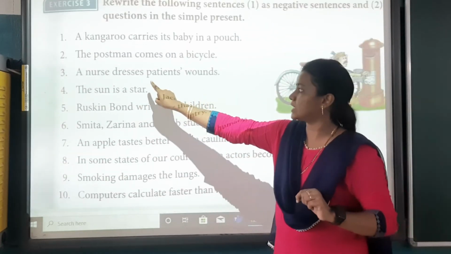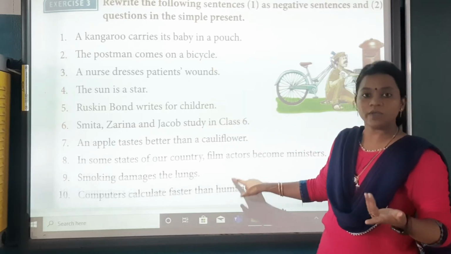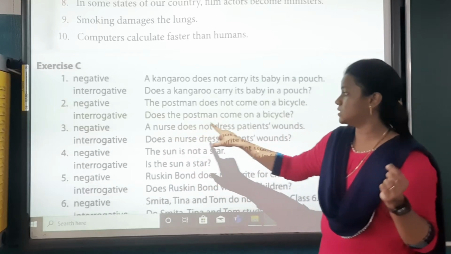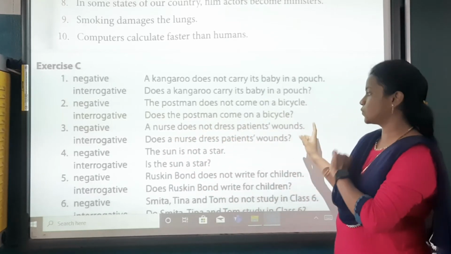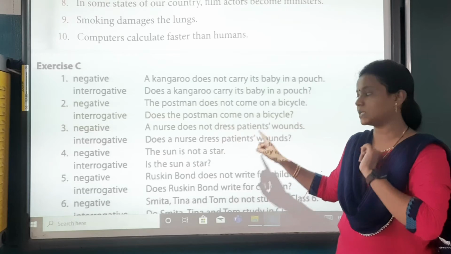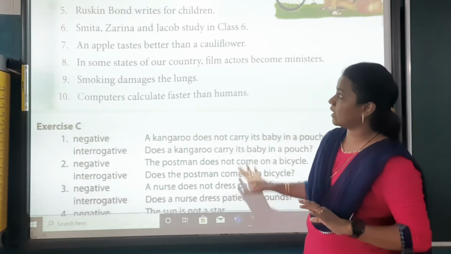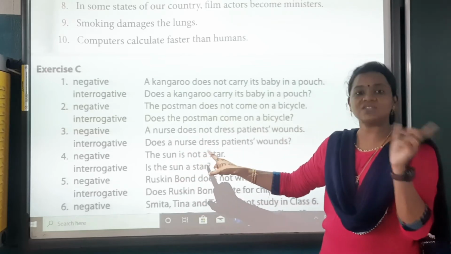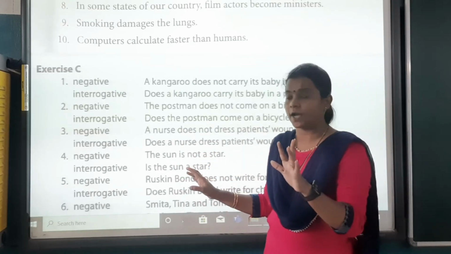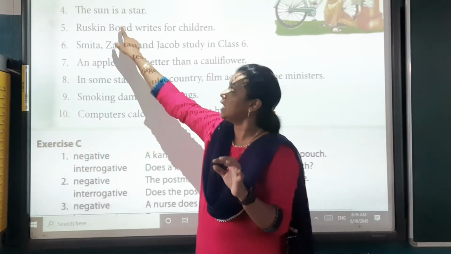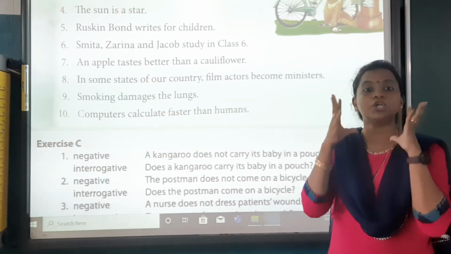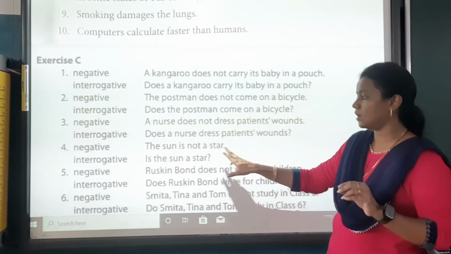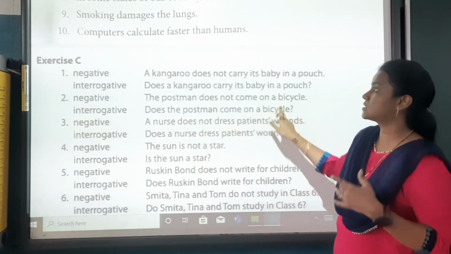The same way, they have given you all the negative and the question forms. Like, a nurse dresses patient's wound. So what will it become? A nurse does not dress patient's wounds. Does a nurse dress a patient's wound? In the same way, the sun is a star. The sun is not a star. यहाँ पे does नहीं आएगा because यहाँ पे already हमें is दिया हुआ है, because it is about the truth. The sun is a star. So the sun is not a star. Is the sun a star?